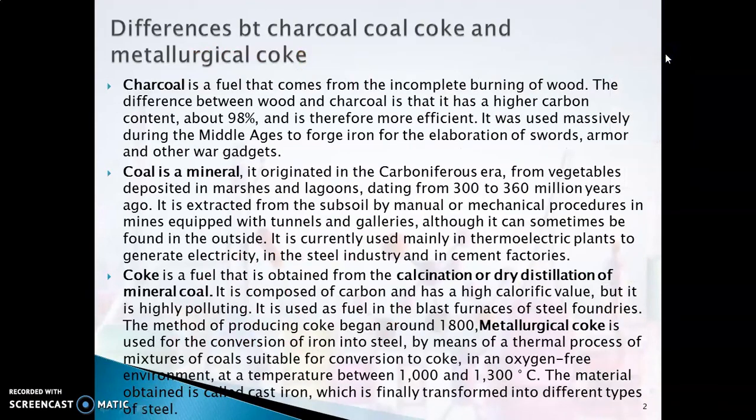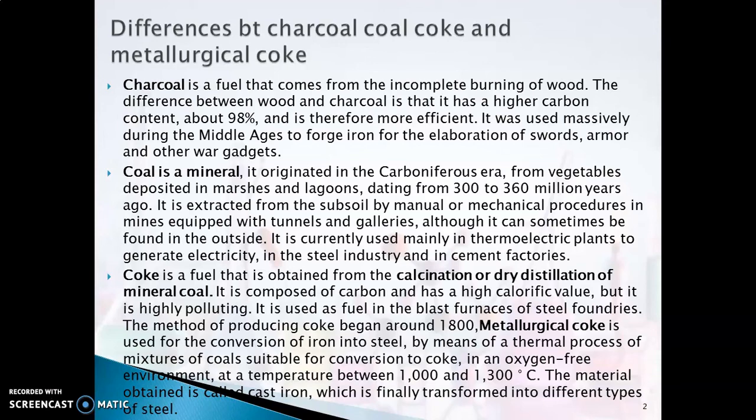Now basically we'll understand the difference between charcoal, coal, coke and metallurgical coke. Charcoal is an incompletely burnt form of wood. We obtain it from wood. And coal is a mineral, which is obtained from the earth's crust because of the deposition of plants and animals millions and millions of years ago. We have discussed this in detail in our previous videos.